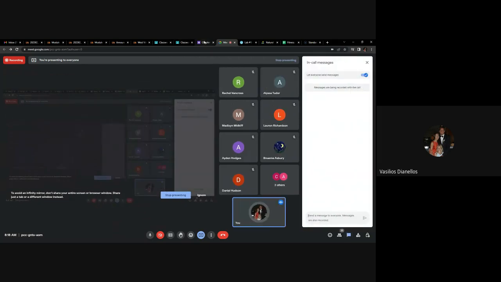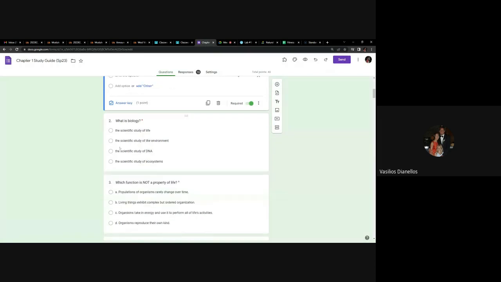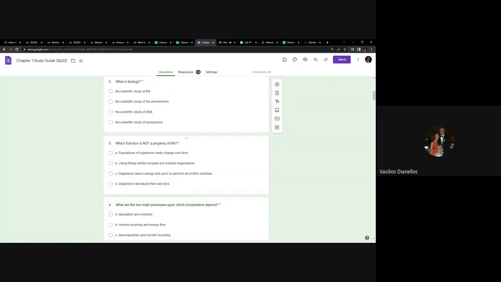Let's keep moving then. So anyway, yes, number 2, that'll probably be on there. Biology is the scientific study of life. Which function is not a property of life? I'm not specifically probably going to ask you this question, but I'll probably give you some scenario like, hey, I found this thing and I was wondering if it was alive. It does this, this, and this. Which one of these is not a property of life?